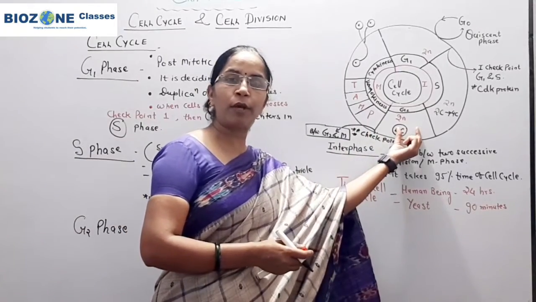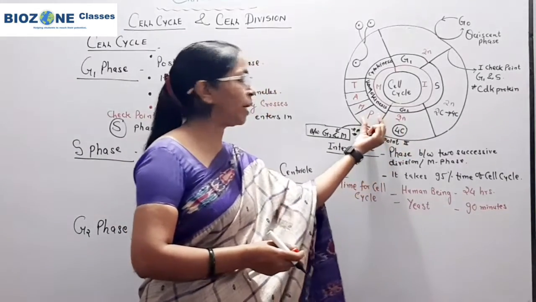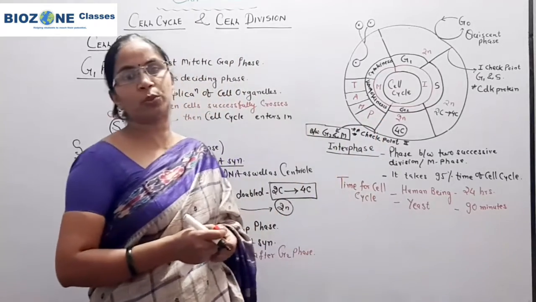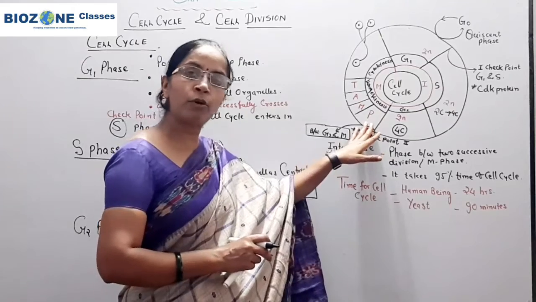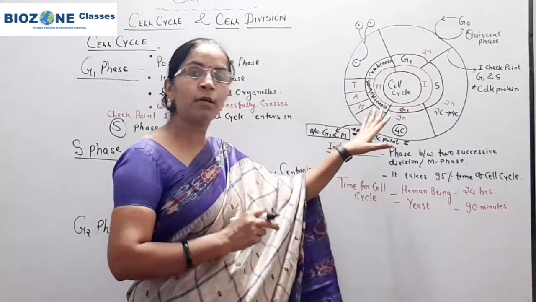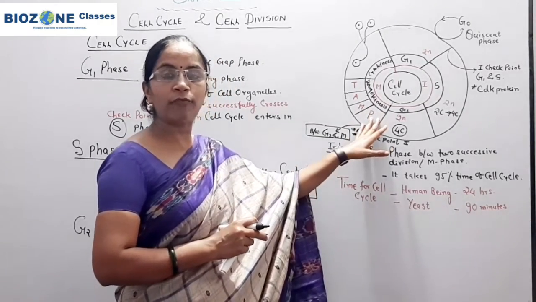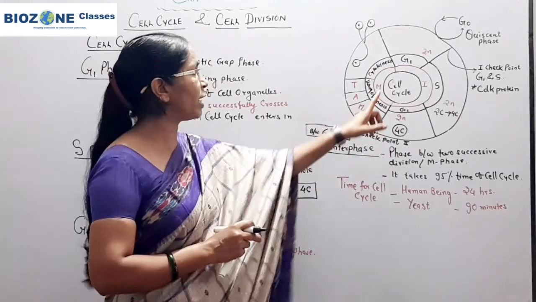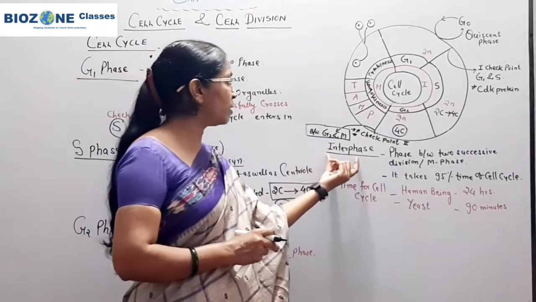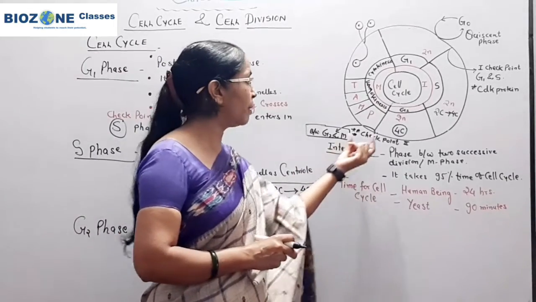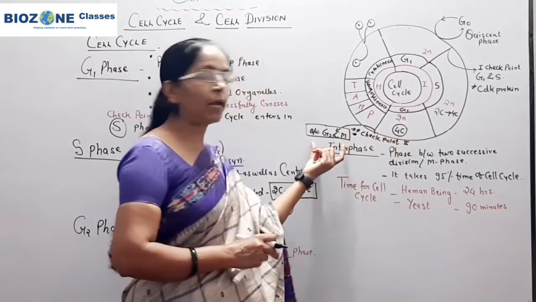The second checkpoint is present between G2 and P, and most of the students put the correct mark on G2 and P, but you remember P means prophase. Prophase is not an individual phase, it is a subphase of mitosis division. So the second checkpoint is always present between the G2 and M phase.